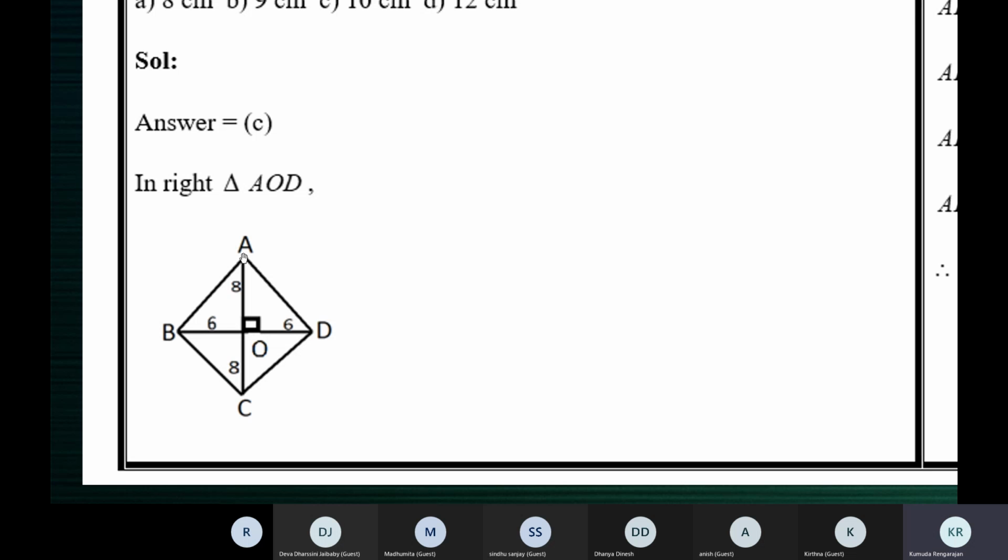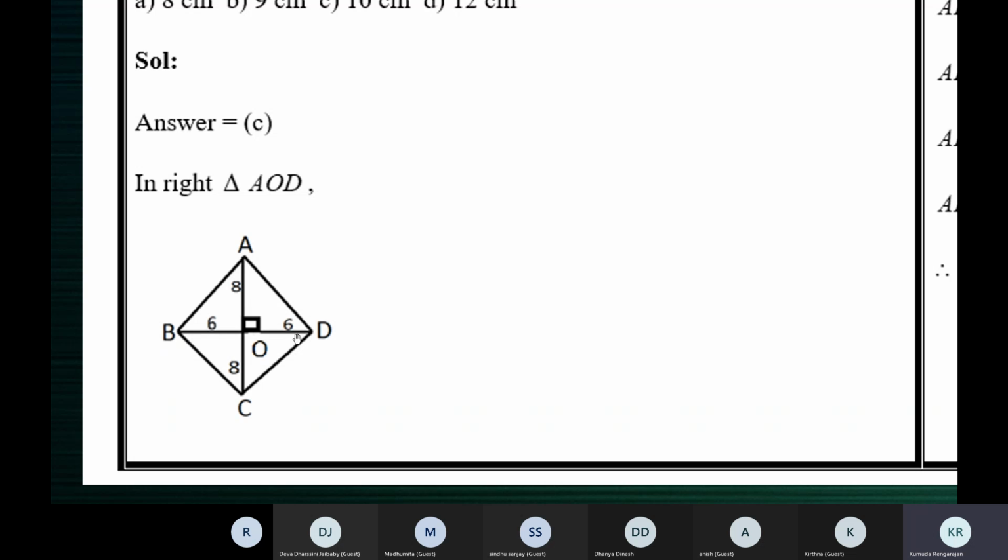One diagonal is 16 centimeters, and because they bisect each other, AO will be 8 and OC will be 8. They cut each other into two equal halves. The other diagonal BD is 12 centimeters, so BO is 6 centimeters and OD is 6 centimeters. You can also take BD as 16 and mark 8, 8 there and 6, 6 on the other.